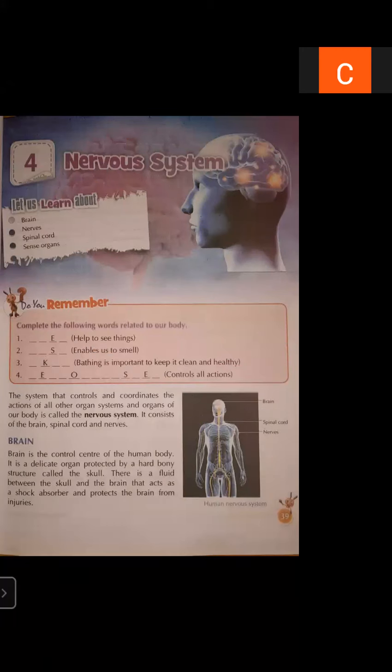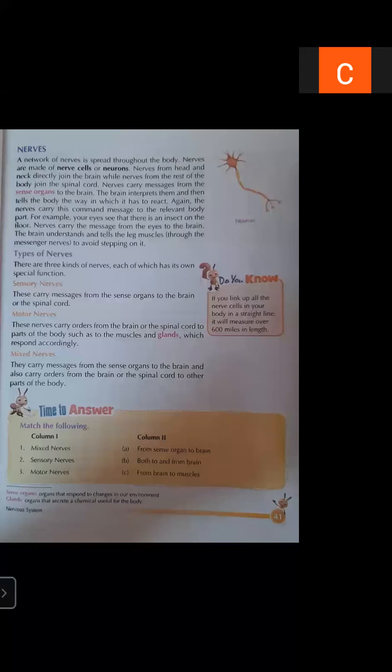Today we will learn about sense organs. In the previous lecture, we discussed nerves. So first I am going to revise the previous lecture, then I will start today's topic.